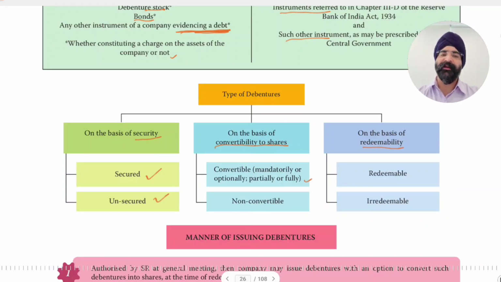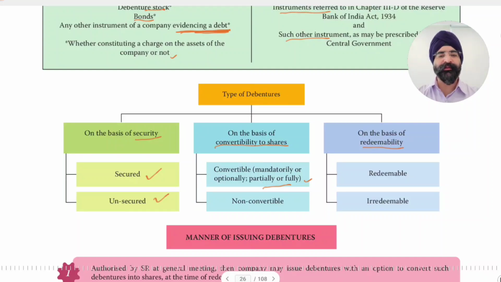So it can be mandatory to convert, it is an option on the part of the company to convert, or it is an option on the part of the debenture holder to convert, or it is an option on the happening of certain events, on the fulfillment of certain terms and conditions. Then it can be optionally converted partially or fully. Certain portion will get converted and certain portion will get repaid.